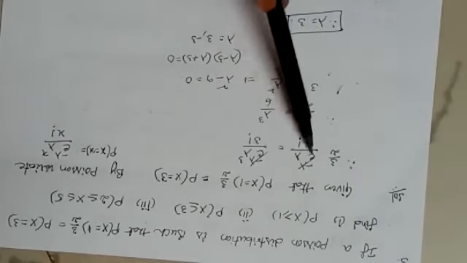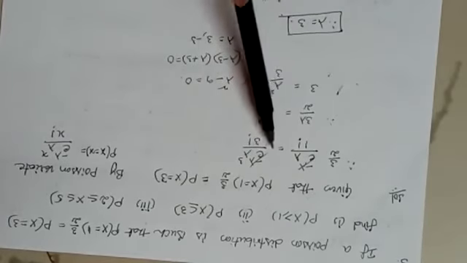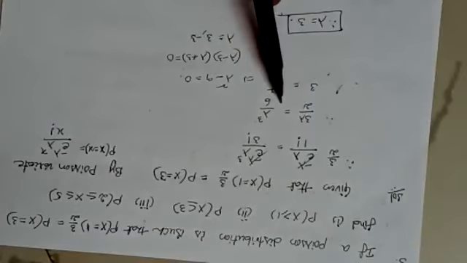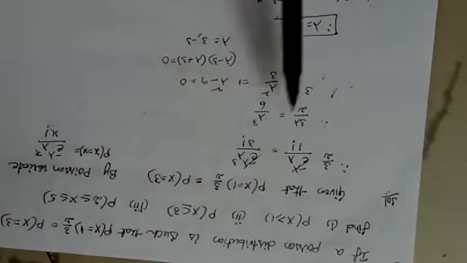Both sides have e power minus lambda as a multiple, so you can cancel it. Next you have 3 lambda by 2 is equal to lambda cube by 6, since 3 factorial means 6. Now cancelling lambda on both sides, one lambda from lambda cube is cancelled, so you get lambda square, and 2 3s are 6. So 3 is equal to lambda square by 3.